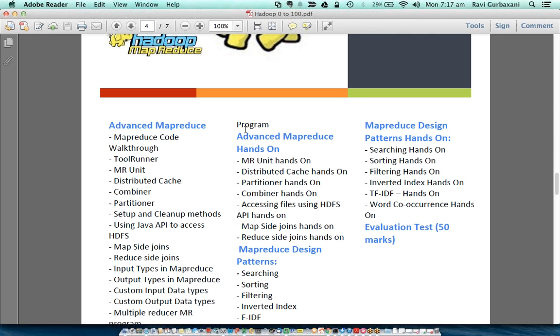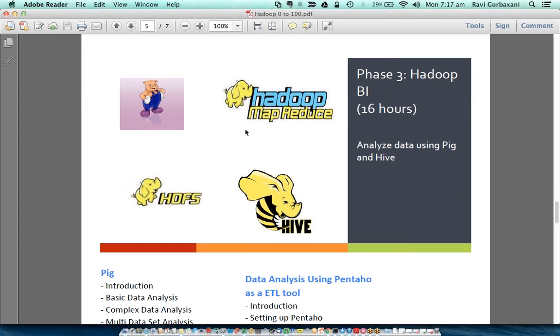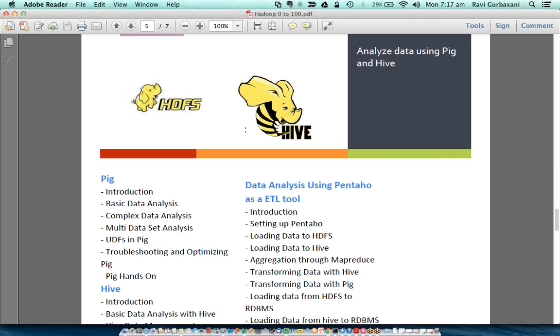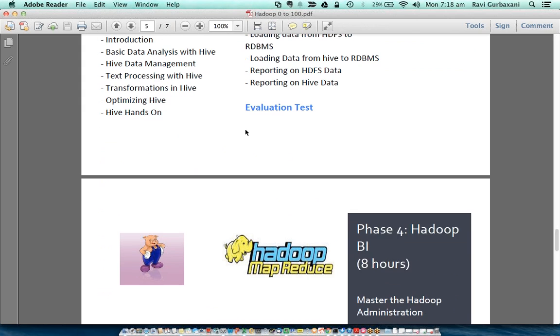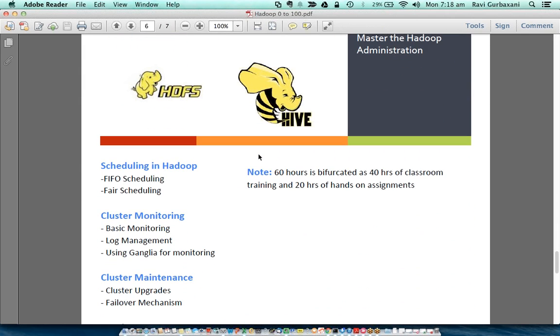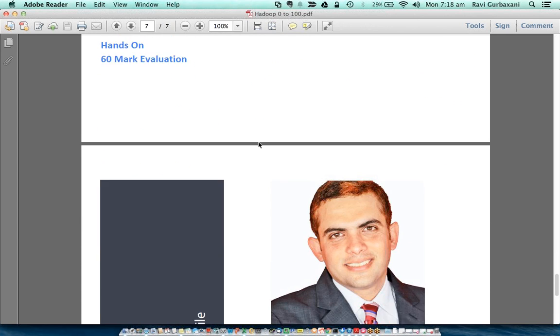Phase two of the course, we get into the MapReduce part. We talk about what is MapReduce, how it works, and all that stuff. Phase three is where we will get into Pig and Hive. We'll talk about what is Pig, how to make it work, and then we'll use Pentaho, which is an ETL tool, just like Data Stage or Informatica, and we will see how to connect that to Hadoop. And at the end, we'll get into administration, where I'll show you what is FIFO, what is FAIR, talk about basic log monitoring and log management, and cluster maintenance. So that would be it.